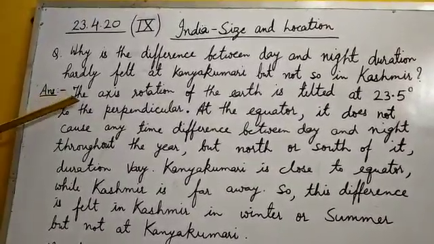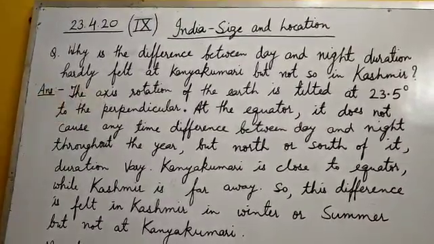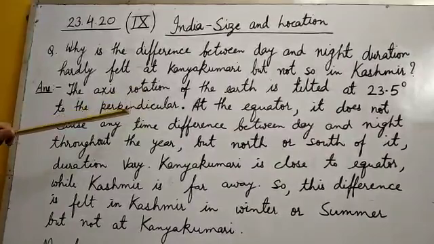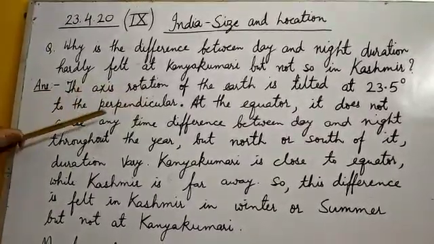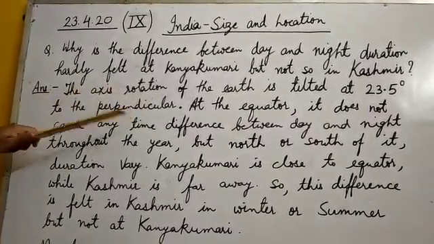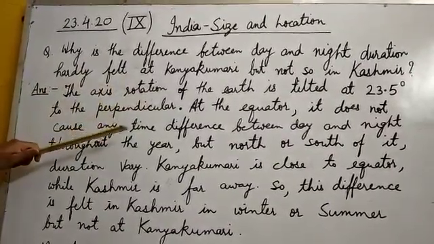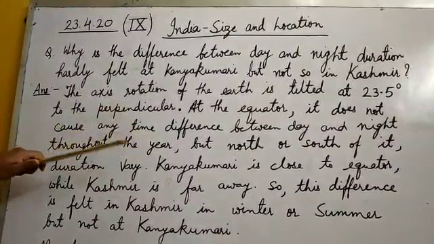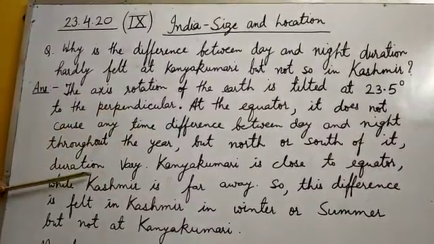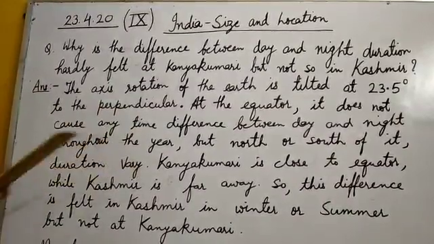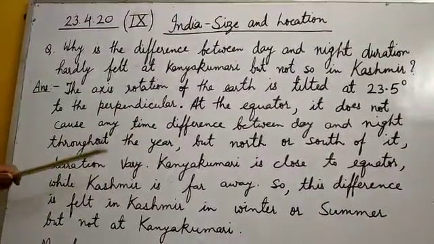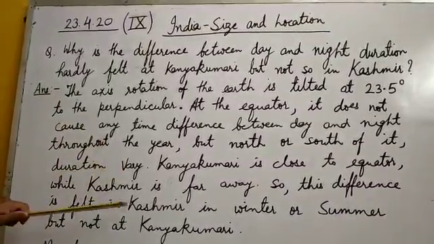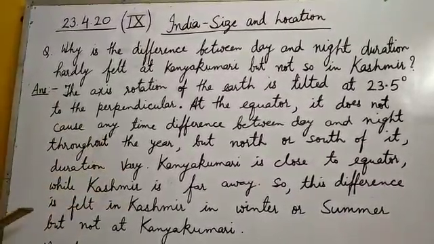The answer is here. Earth rotates on its axis, and the axis of the Earth is tilted at 23.5 degrees to the perpendicular. At the equator it does not cause any time difference between day and night throughout the year, but north or south of it the duration varies. Kanyakumari is close to the equator while Kashmir is far away. So this difference is felt in Kashmir in winter or summer but not at Kanyakumari.